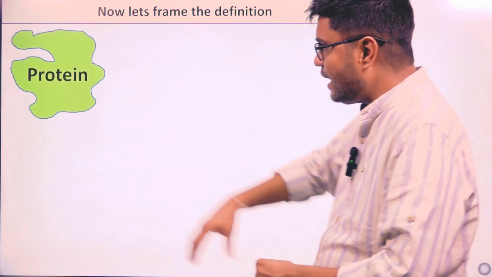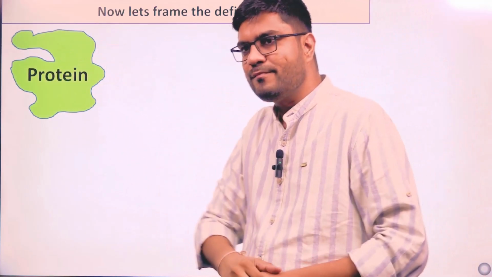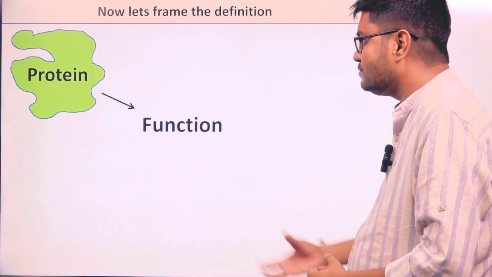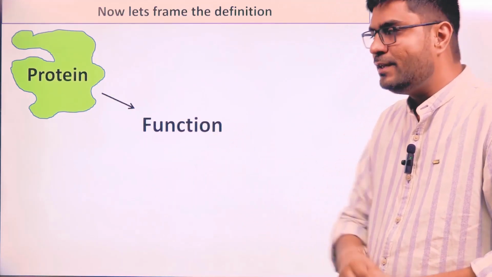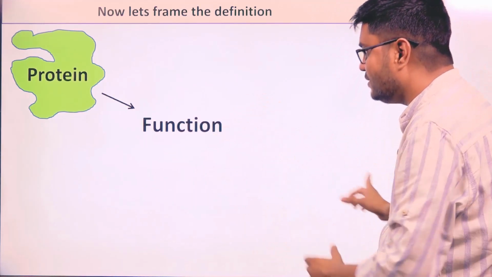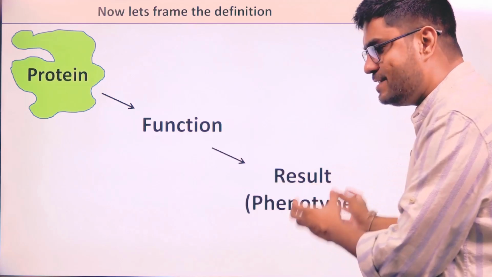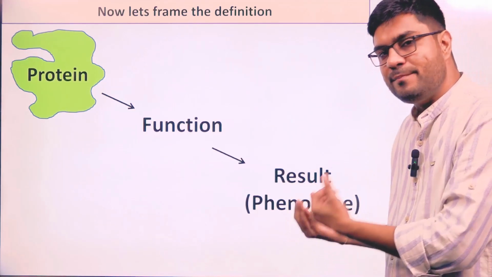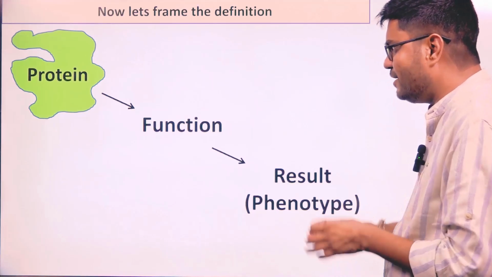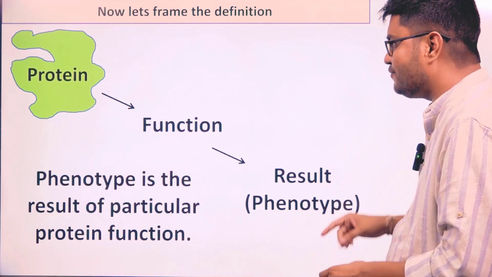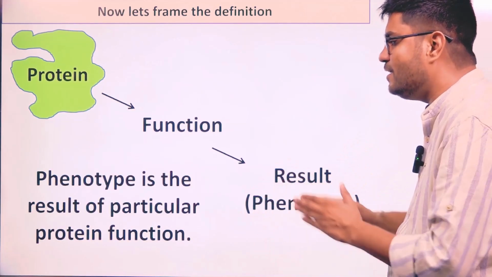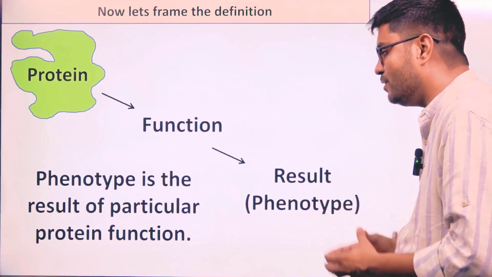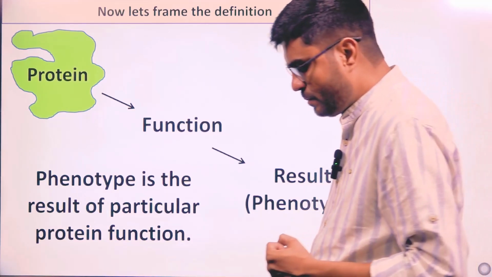We have a particular protein which is doing a particular function, and because of that function we are getting some result, and this result we are calling phenotype. So now our definition of phenotype is the result of a particular protein function.